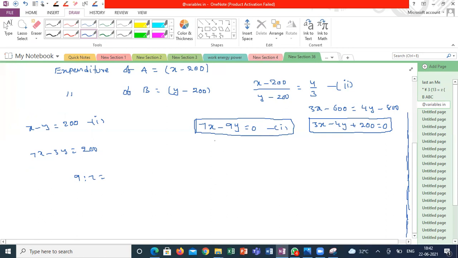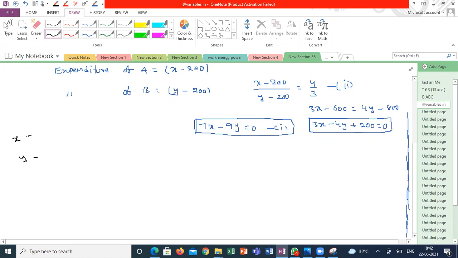Sir, even I did by the same method, and I got the value of x as 200, sir. What is your x? See, here the definition of the variables is different. In my case, x is the income of A, y is the income of B, correct? In your case, what are your variables?